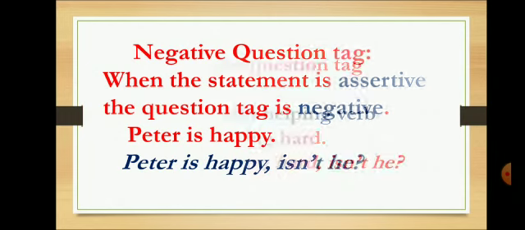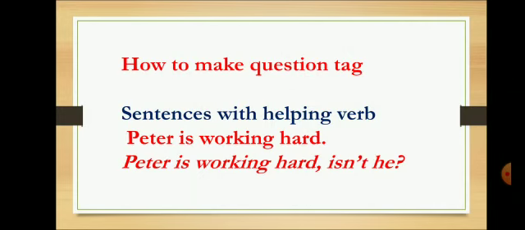So now, how to make question tags? There are two ways in which we can make question tags. It depends upon the kind of sentence we have. If we have a sentence in which we have a helping verb, like the sentence on the screen you can see, Peter is working hard. In this sentence, we have the helping verb is.